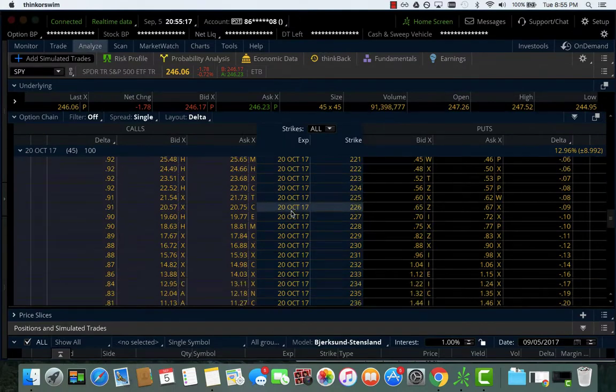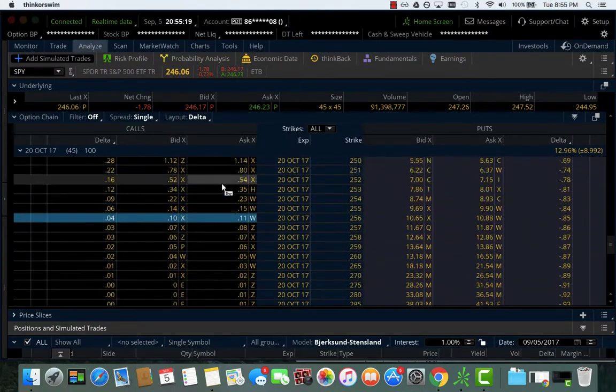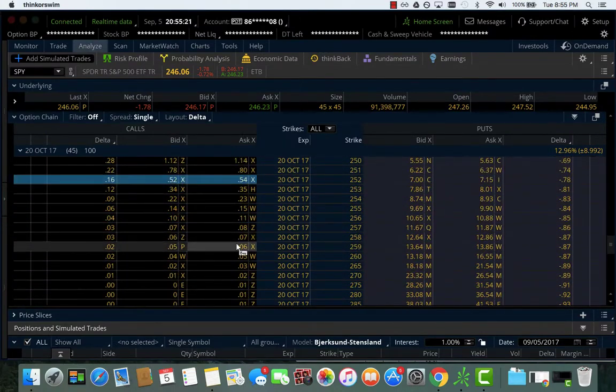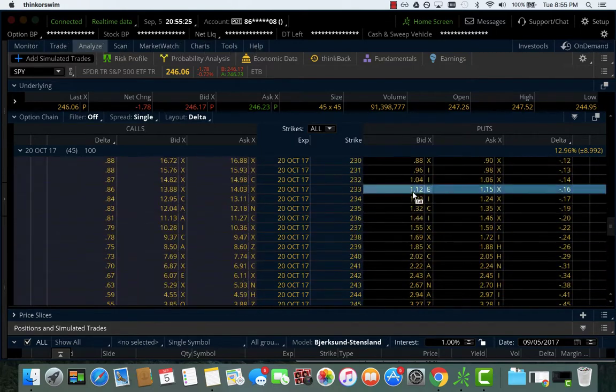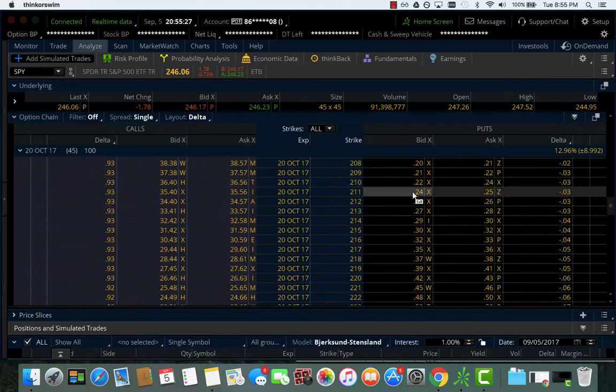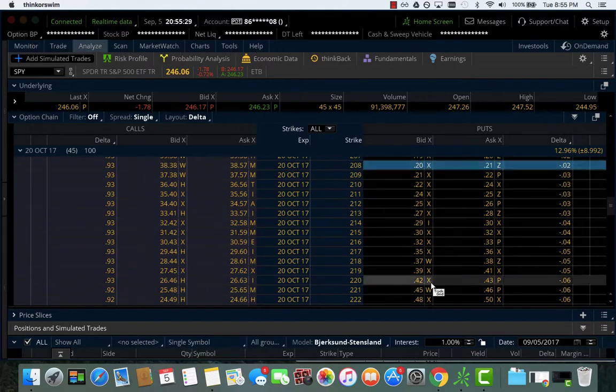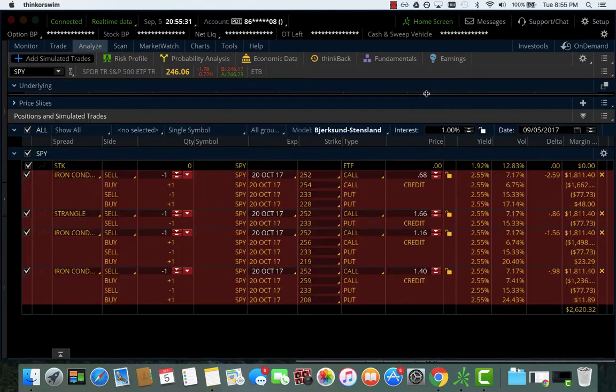So that will look like we want to sell the 16 delta call, we want to buy the 2 delta call, we want to sell the 16 delta put, and we want to buy the 2 delta put. So way out there. So here's what we're looking at.